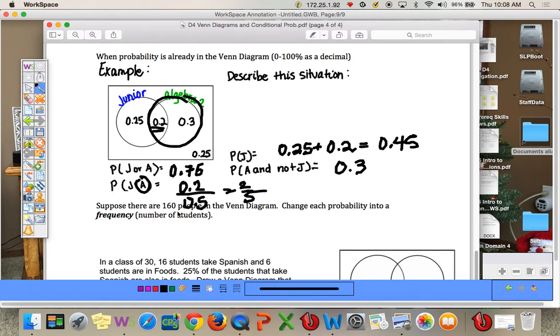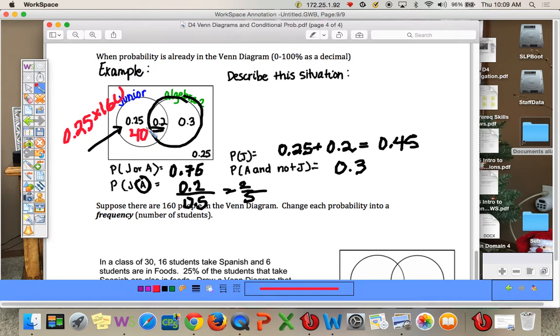All right, suppose there are 160 people in that Venn diagram. Change each probability into a frequency, a number of students. So you multiply. Let's just do it from the diagram. What is 25% of 160? You just multiply to find the frequency. So 0.25 times 160. There are 40 kids here.